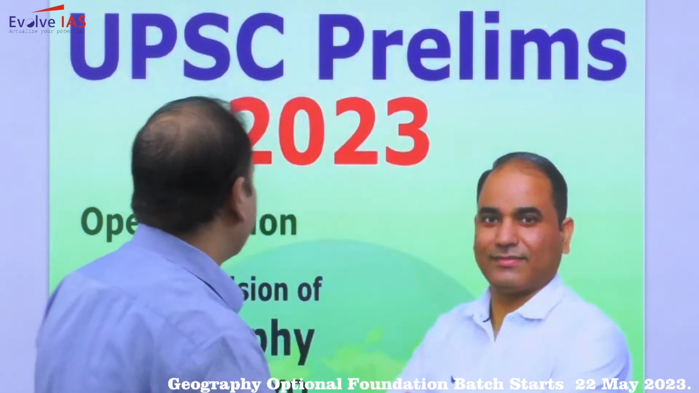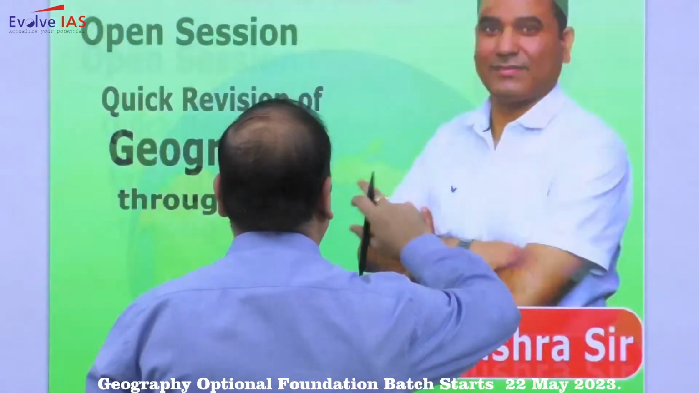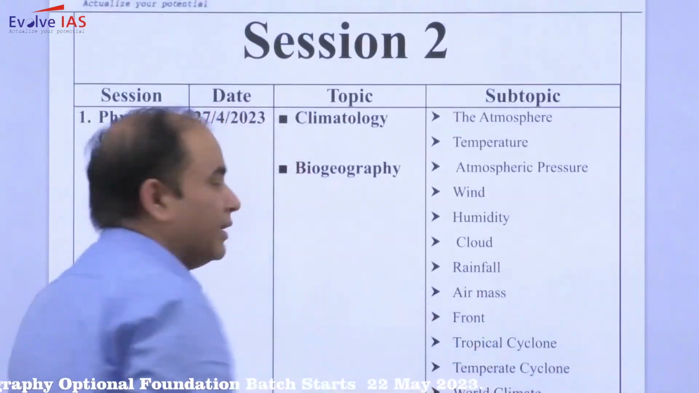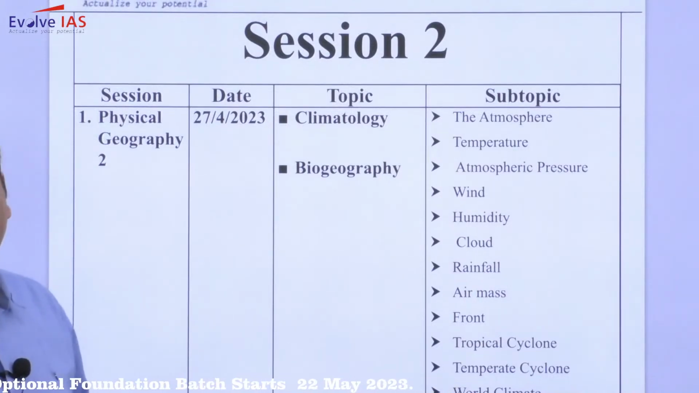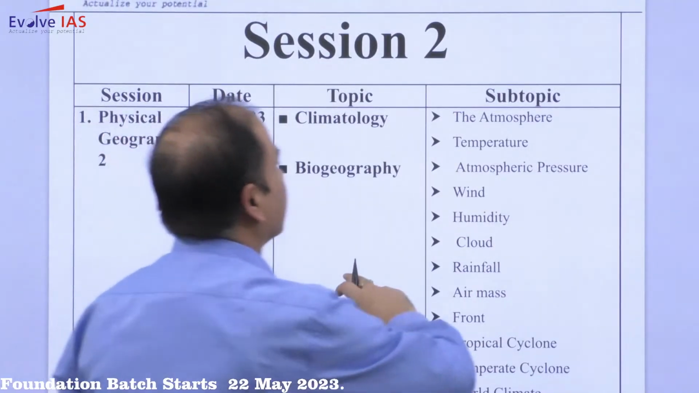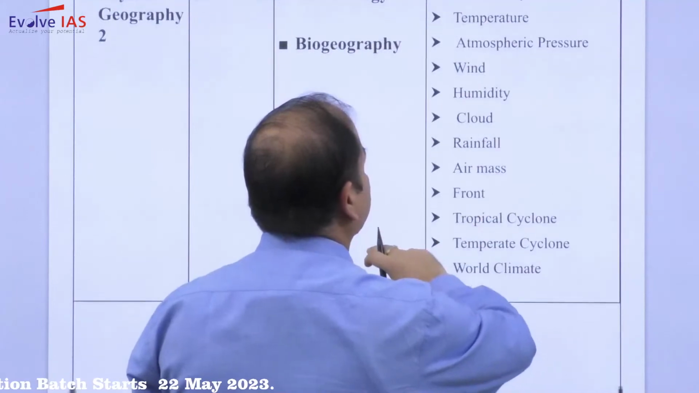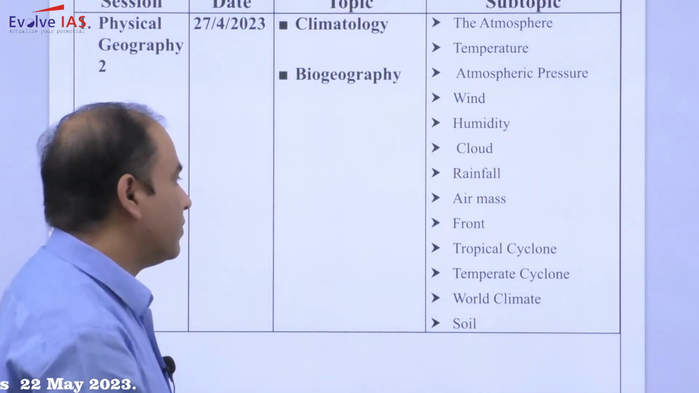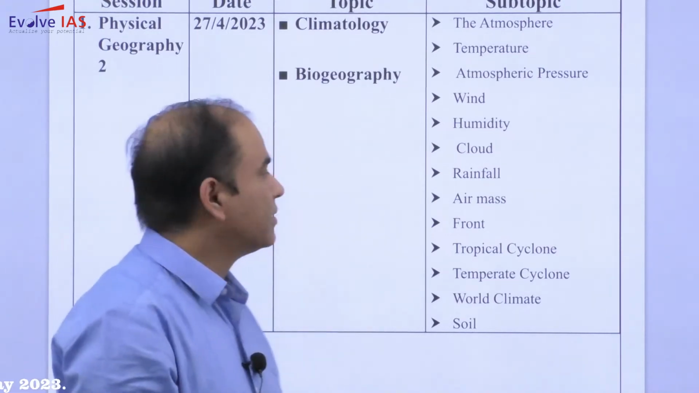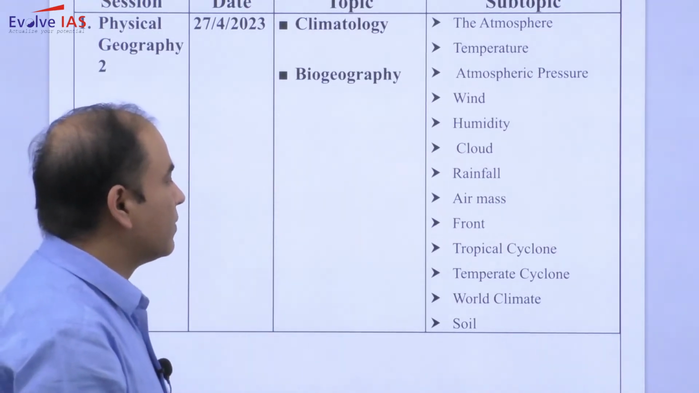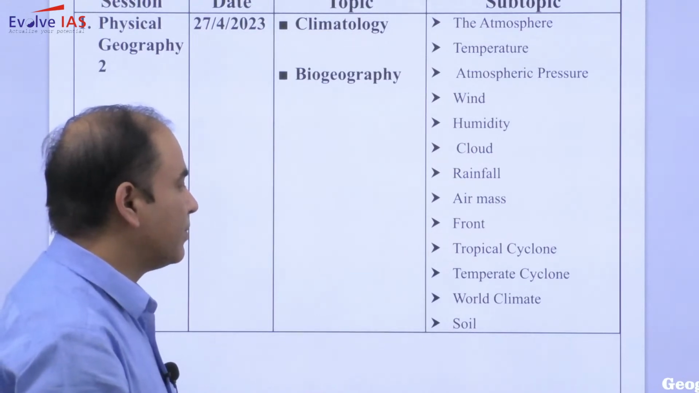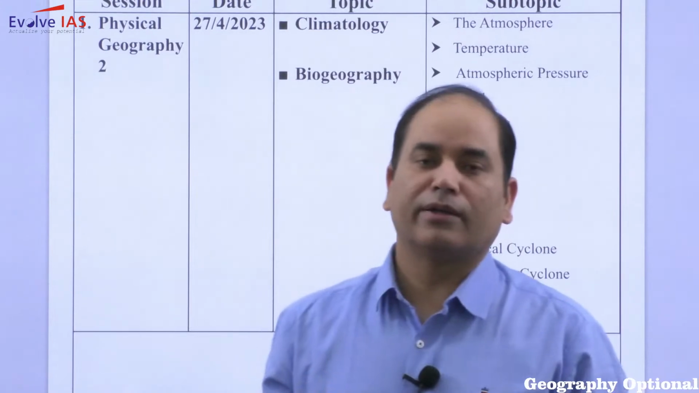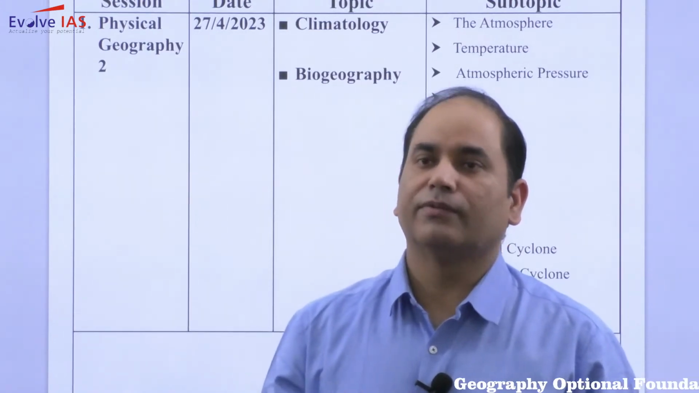In the last session we discussed topics related to geomorphology, general geography and oceanography. In this session, some of the topics that we will take up are related to the atmosphere, temperature, atmospheric pressure, wind, humidity, cloud, rainfall, air mass, front, tropical cyclone, temperate cyclone, world climate, soil. Primarily this session revolves around climatology and biogeography.